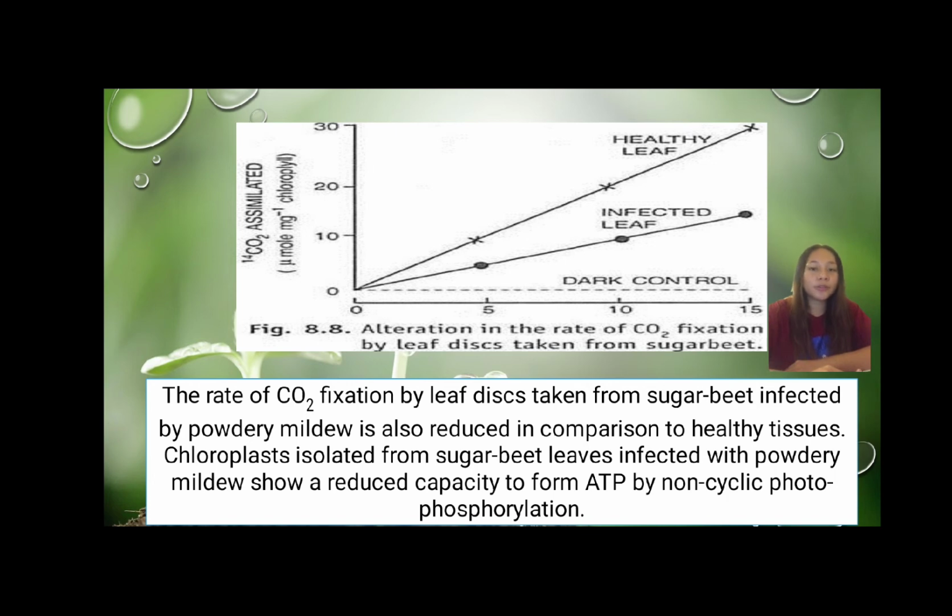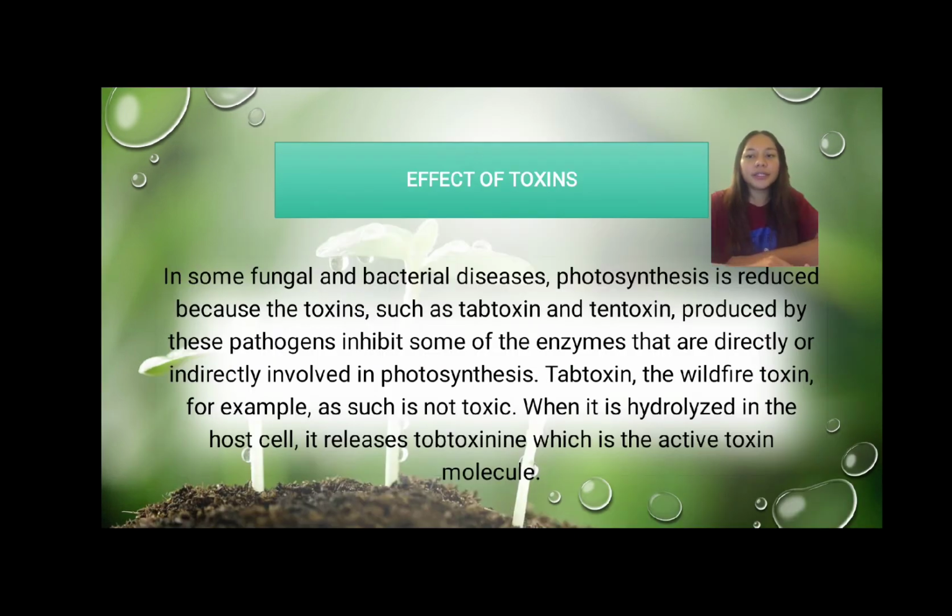The rate of CO2 fixation by leaf discs taken from a sugar beet infected by the powdery mildew is also reduced in comparison with healthy tissue. Chloroplasts isolated from sugar beet leaves infected with powdery mildew show a reduced capacity for ATP non-cyclic phosphorylation.